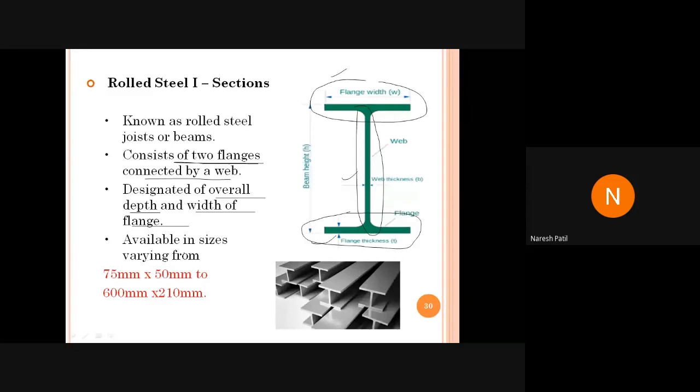And the available sizes, for example, if you have the size 750 mm by 50 mm or 600 mm by 210 mm, means यहाँ पे क्या होगा? This height will be 750 and this width will be 50, or this will be 600, or this will be 210. It will be designated like this. In the steel table it is provided the same.